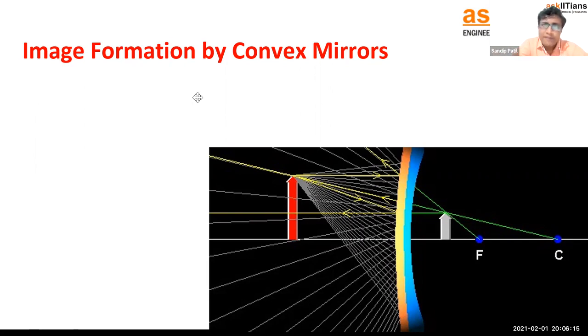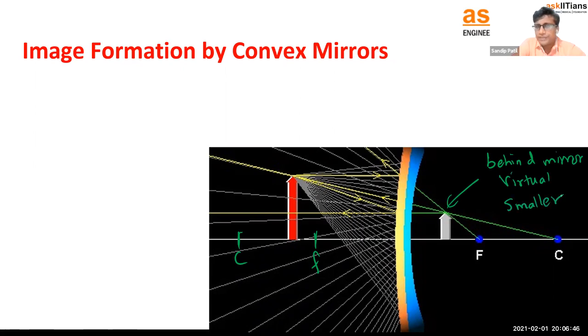But for a convex mirror, it doesn't matter where you keep the object, whether at infinity, center of curvature or focus, the image will always be behind the mirror. Remember, behind the mirror means virtual, and you will always get a smaller image.